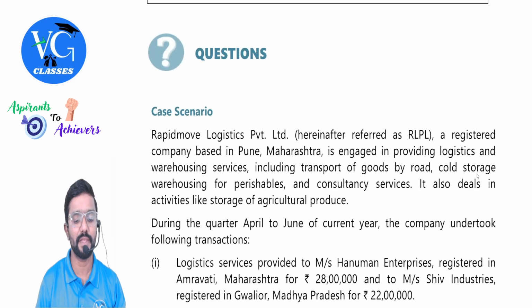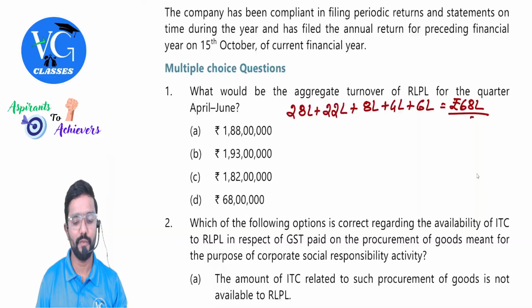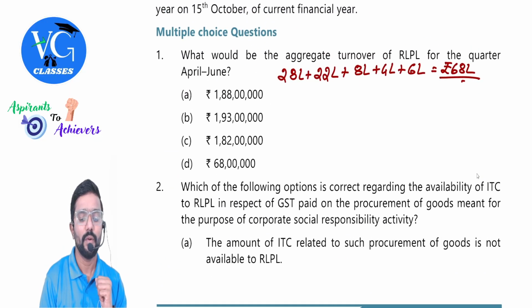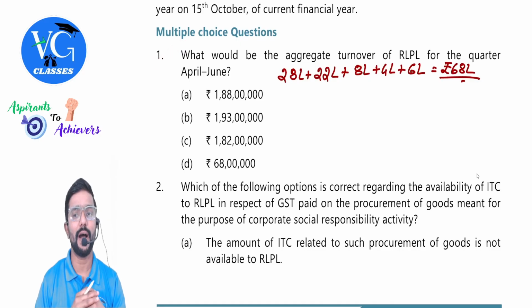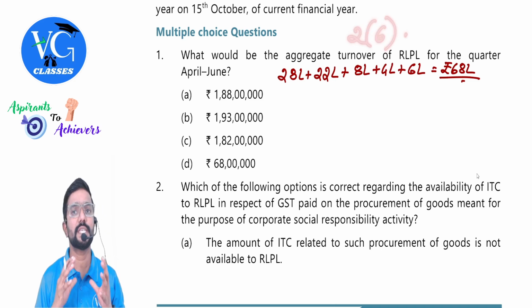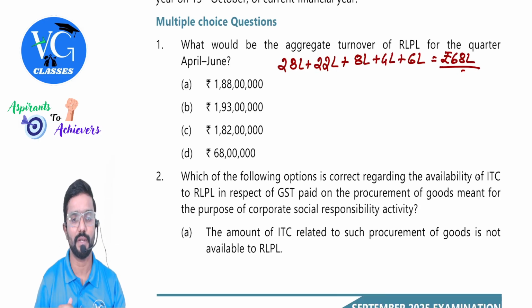Okay, guys. First, we'll begin with MCQs. The first question is a case scenario. Before we read the case, we'll quickly read the requirements and count. What would be the aggregate turnover of RLPL for the quarter April to June? That is April, May, June, guys. Guys, the question is on 2(6). Section 2, clause 6 defines what? Aggregate turnover. The question is on that.